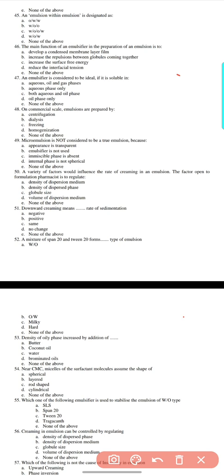45. An emulsion with oil and water is designated as... Option D. 45, D.